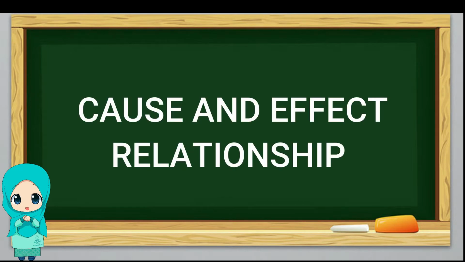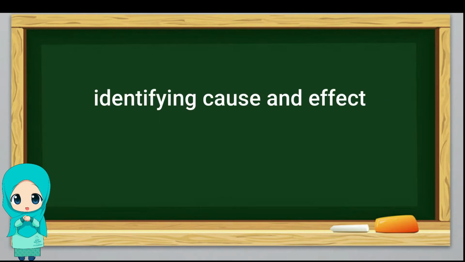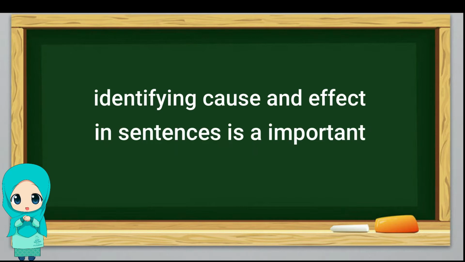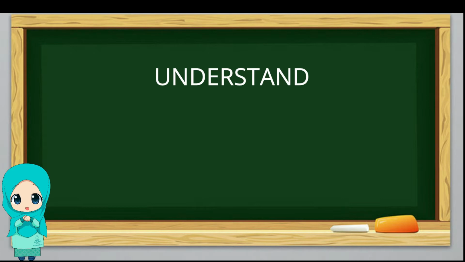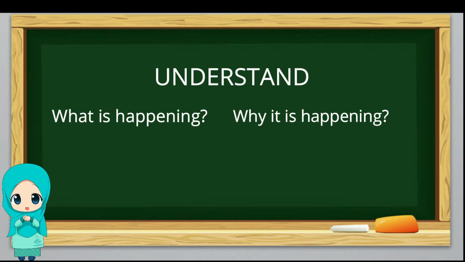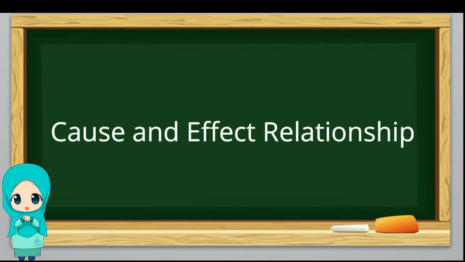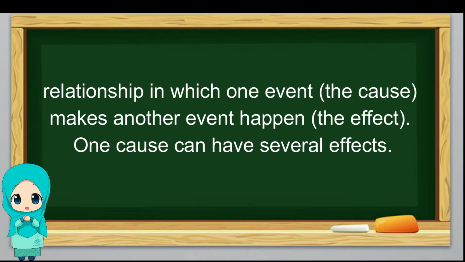Hello everyone, and welcome to our discussion today about the cause and effect relationship. Identifying cause and effects in sentences is important as it helps us to understand the events that are happening. It helps us to understand what is happening and why it is happening. A cause and effect relationship is a relationship in which one event, or cause, makes another event happen, or effect.